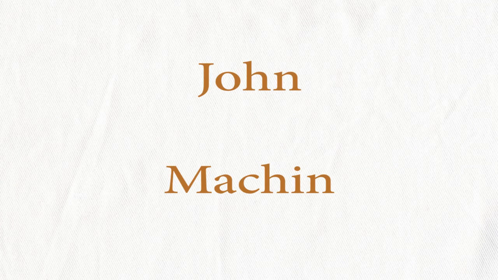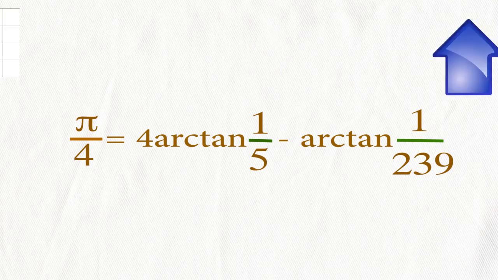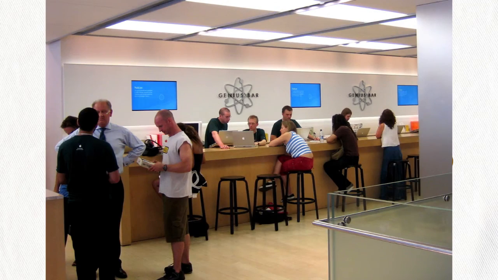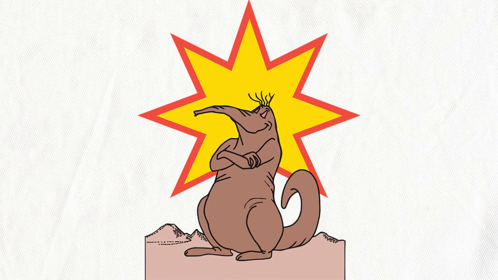24 years later, in 1706, John Machin made an extremely important discovery. He found yet another equation shown on screen, which is easier to calculate than all the other equations up to this point. Note, the easy is defined by genius mathematicians. Anyways, William Shanks used this formula to calculate 707 digits of pi. Sadly, later in 1945, it was discovered that only 527 of the digits were correct. Imagine feeling so proud that your life work was complete, only to have it proved wrong. Luckily for him, he never knew that any of his calculations were incorrect.